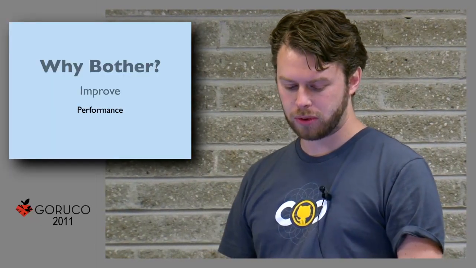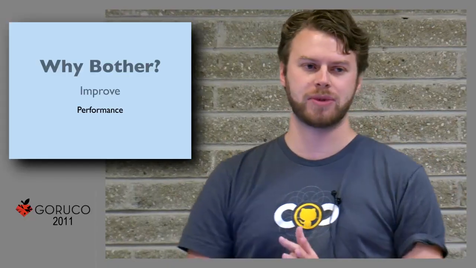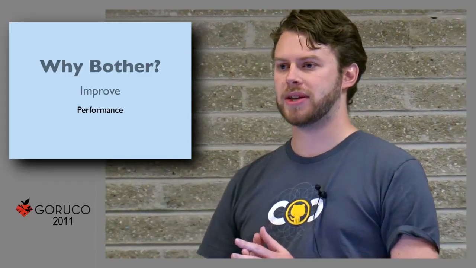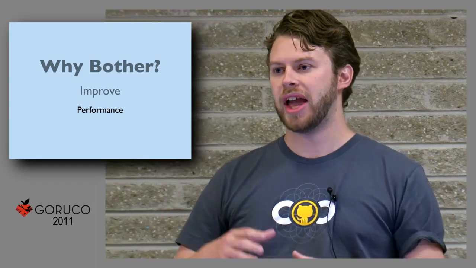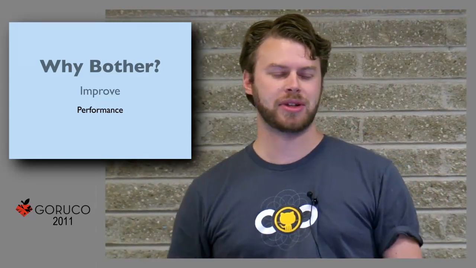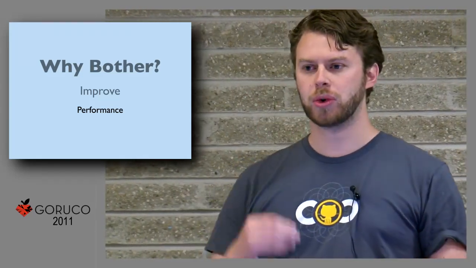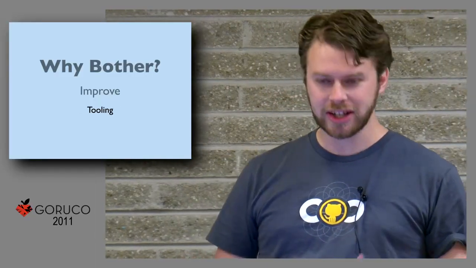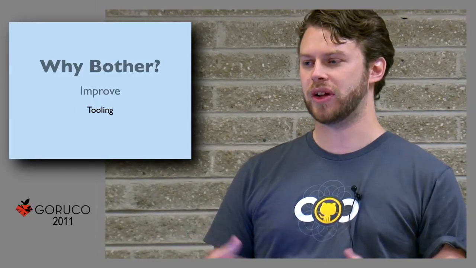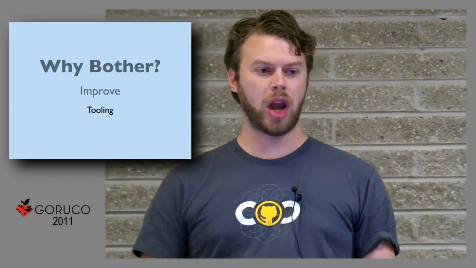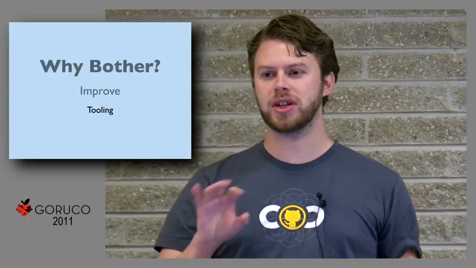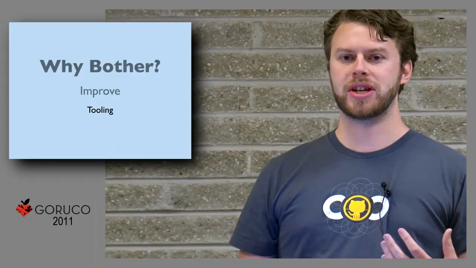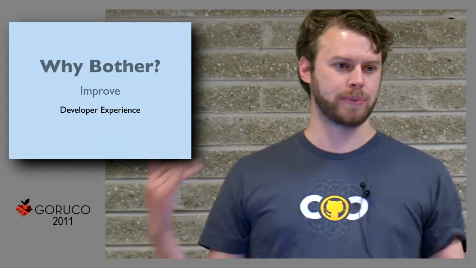All right. So a big part of improving over time is obviously performance. That's been the big thing that has held Rubinius back for a while. And we have really spent a lot of time in the last 2 years or so improving performance. And the next thing that Rubinius brings to developers is tooling. We're going to deal with both of these two things in my presentation. Tooling is, how does Rubinius make the developer experience better, right?